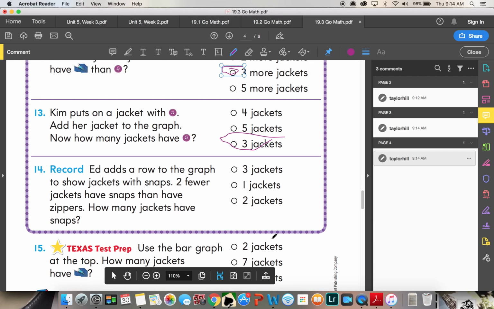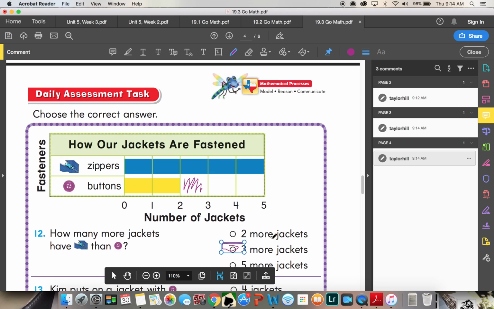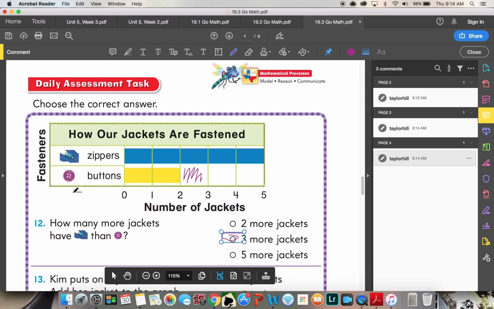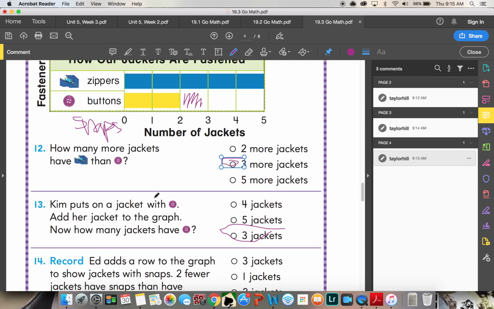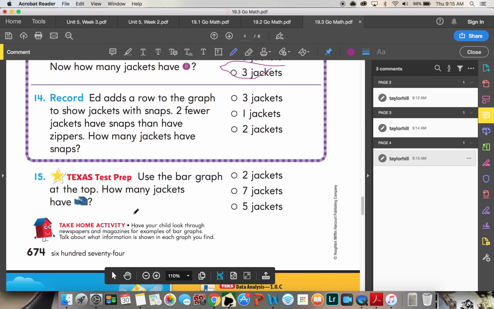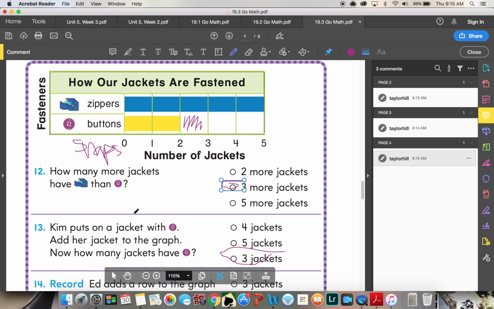Ed adds a row to the graph to show jackets with snaps. 2 fewer jackets have snaps than have zippers. How many jackets have snaps? So if we're going to add snaps, okay, and it says Ed adds a row, 2 fewer jackets have snaps than zippers.